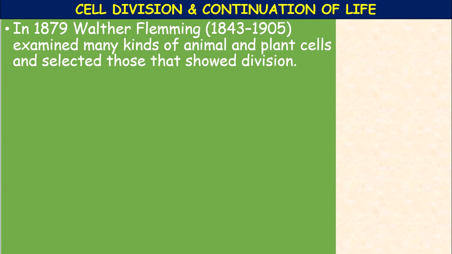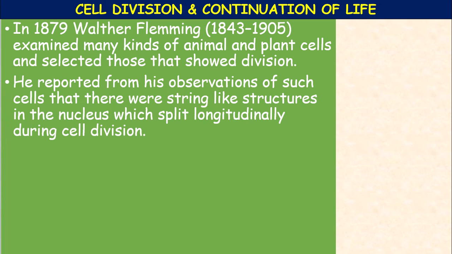In 1879, Walter Fleming examined many kinds of animal and plant cells and selected those that showed cell division.